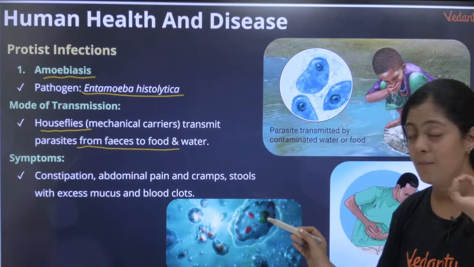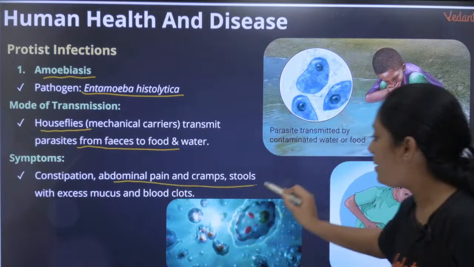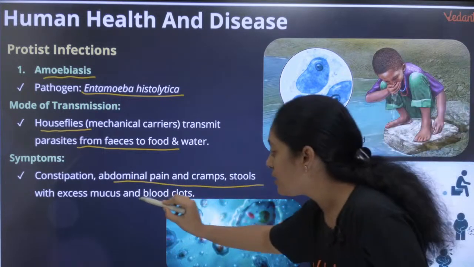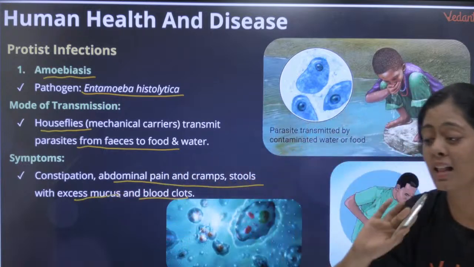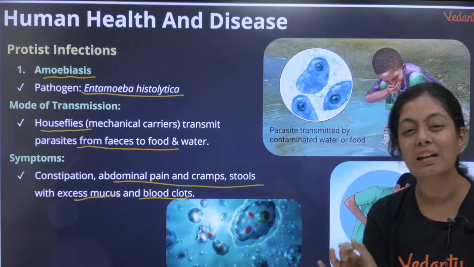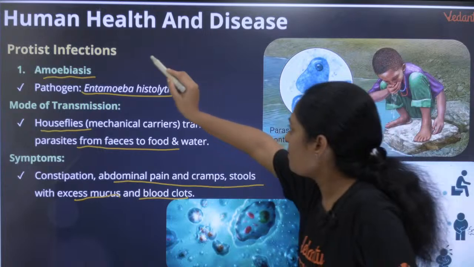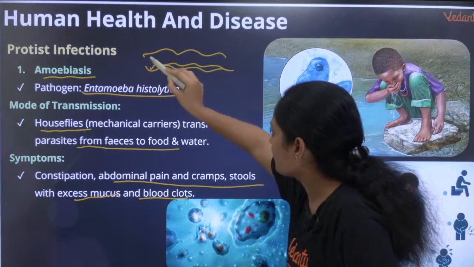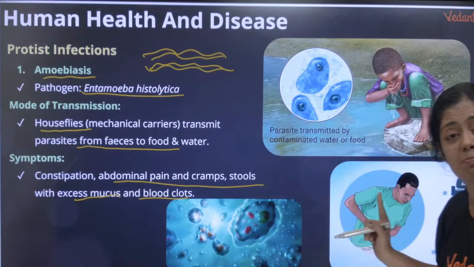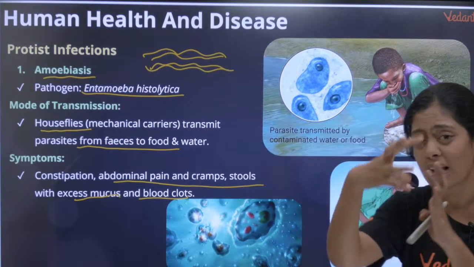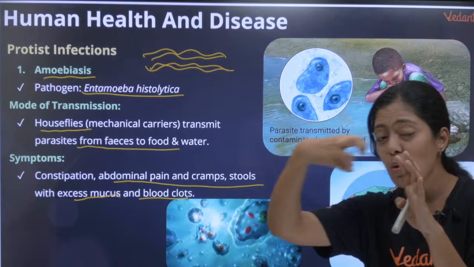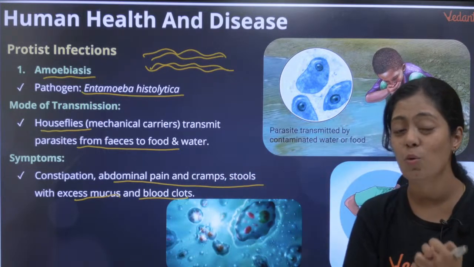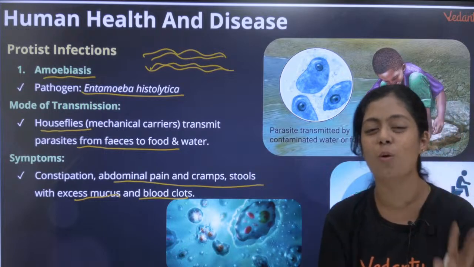What are the symptoms? Constipation, abdominal pain, cramps, stools with excess mucus and blood clots. This is very very important. It is not ordinary dysentery, it is a very very severe form of dysentery. Students, imagine this is your intestine. The intestine has a mucosal layer. This pathogen affects the mucosal layer, so the entire mucosal layer is removed, and that is how you have feces with blood and feces with mucosa.